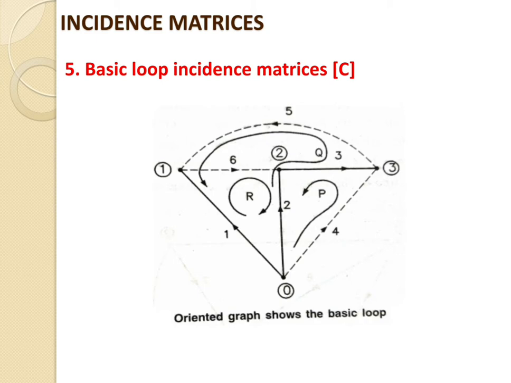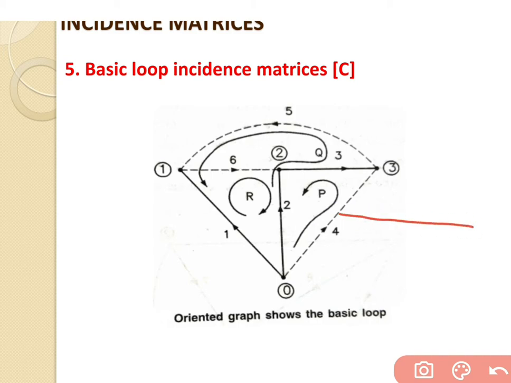This is the oriented graph, which shows the basic loops. All the branches are mentioned by arrows, based on which we can say that it is an oriented graph. Now on the loop side, a loop contains one link only. Based on that there are 3 loops in this graph.